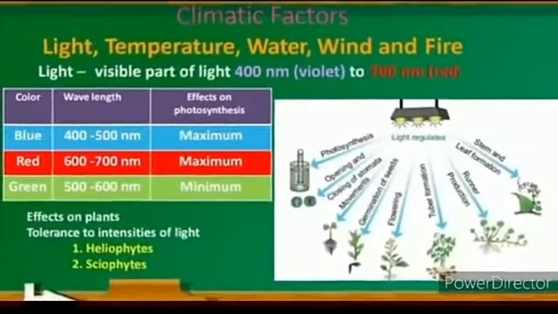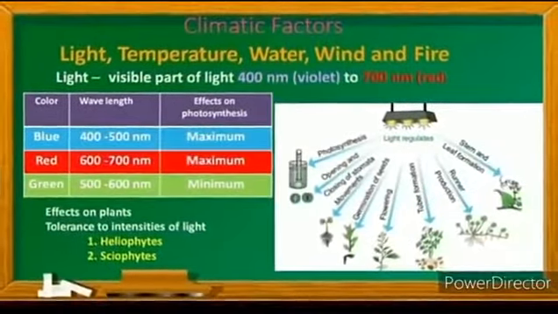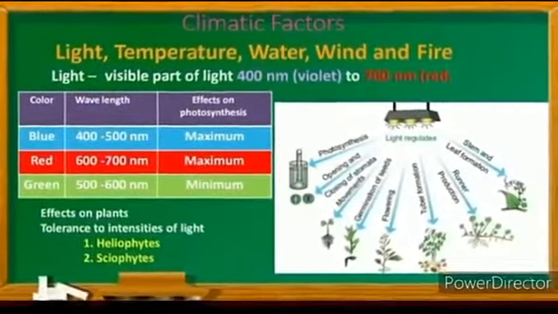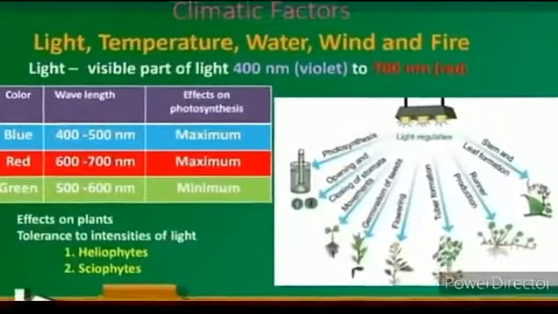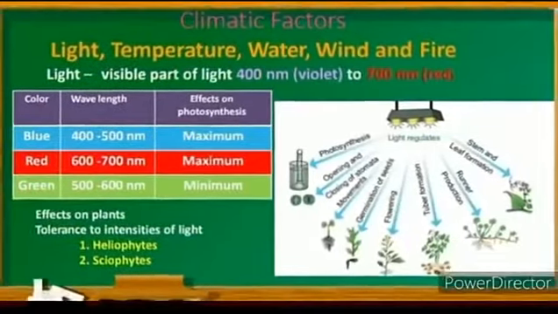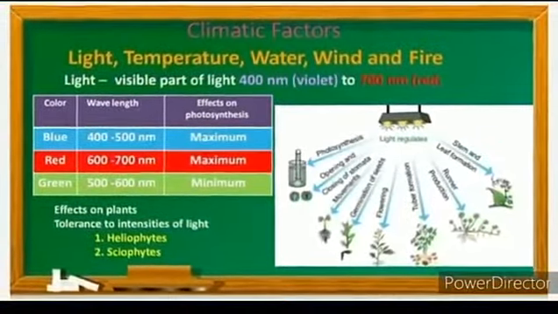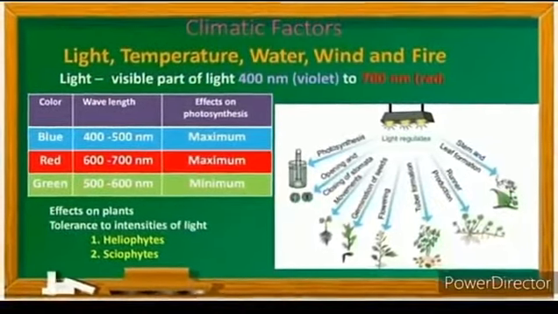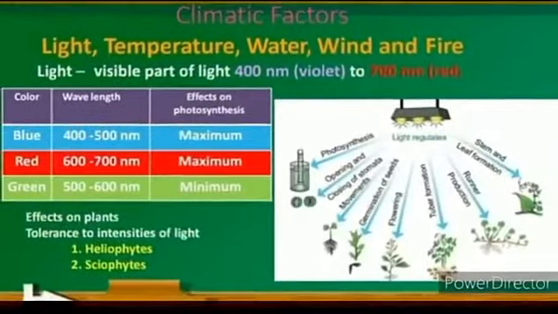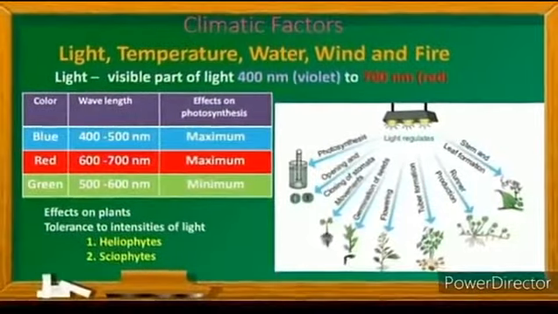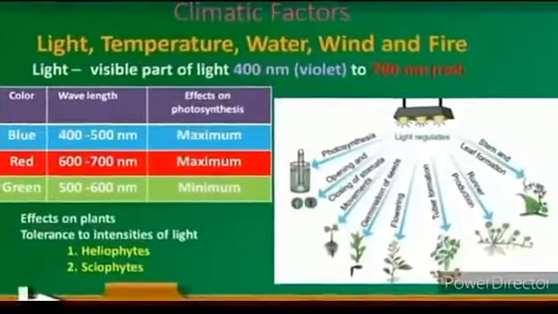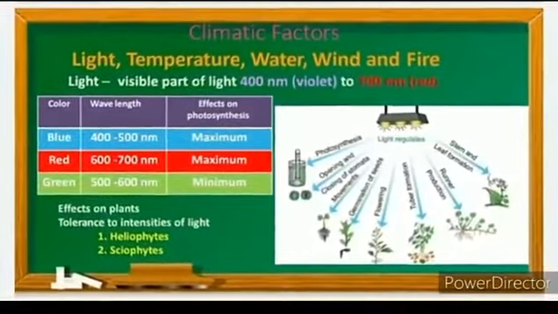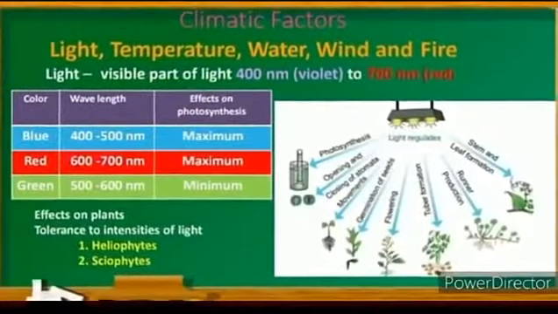The rate of photosynthesis is maximum in blue, 400 to 500 nanometers, and in red, 600 to 700 nanometers, and least in green, 500 to 600 nanometers. Here the spectrum is less strongly absorbed by the plants. Based on the tolerance to intensities of light, the plants are divided into two types. They are heliophytes and xerophytes.